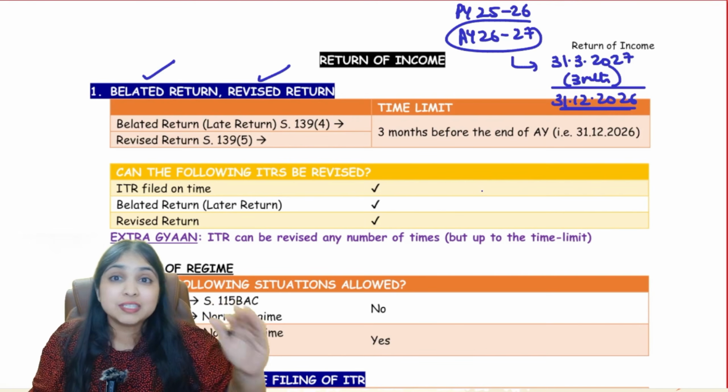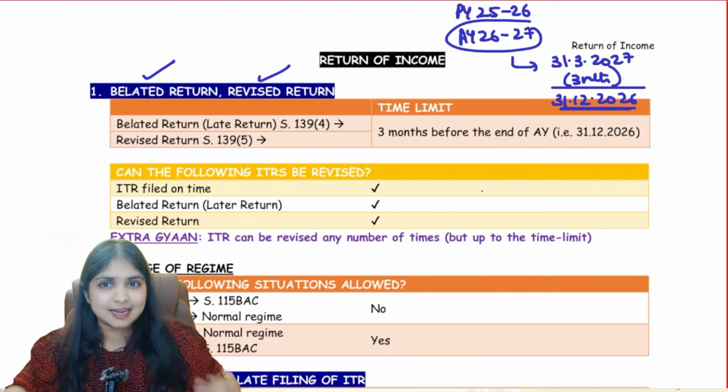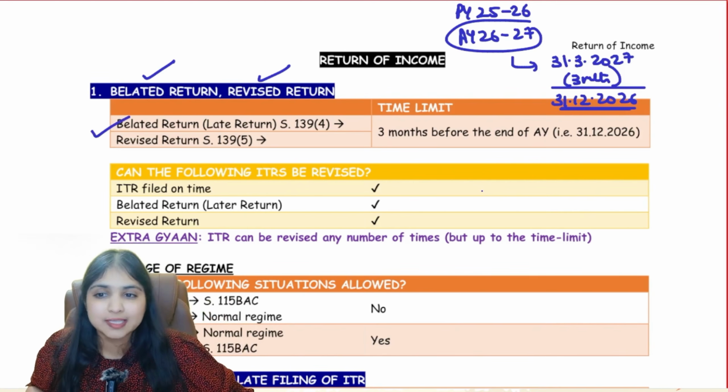That is 31st March 2027 minus 3 months. That is 31st December 2026. Okay, guys. My first point.